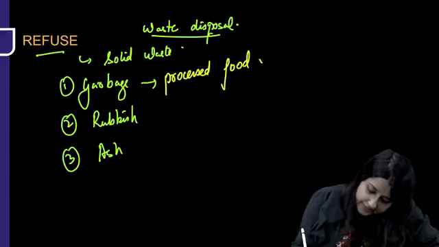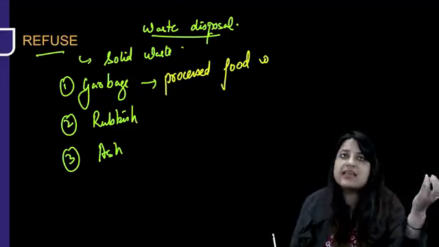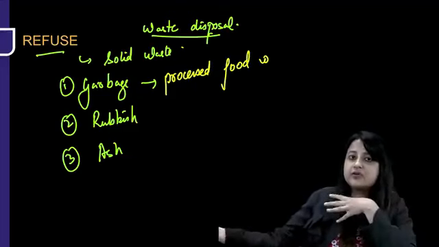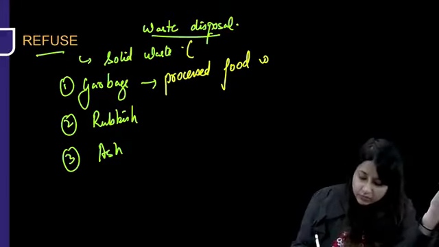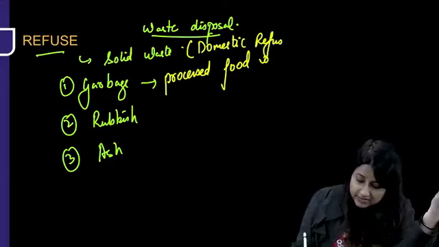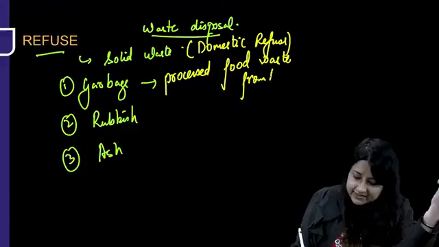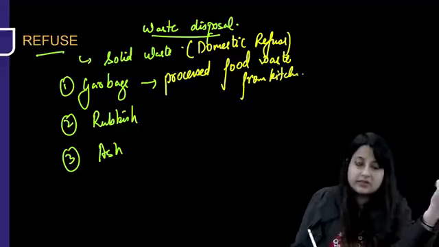Refuse can arise from houses, as domestic refuse, street refuse, and industrial refuse. We are concerned with domestic refuse, the one generated from our houses. So garbage is processed food waste from the kitchen.